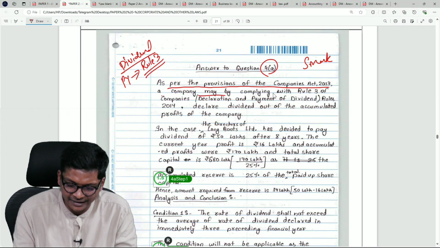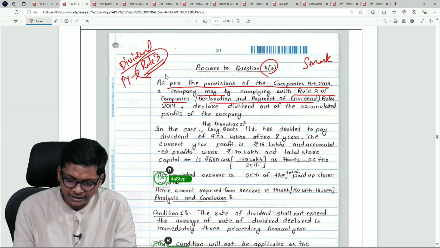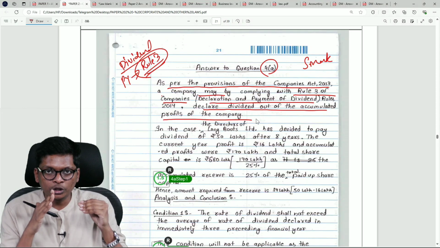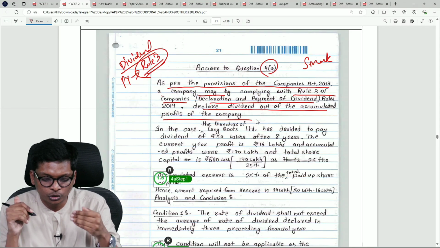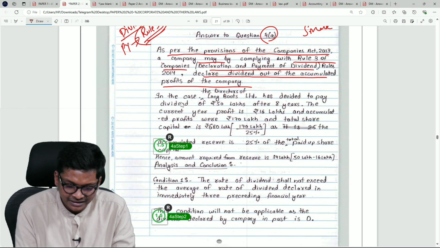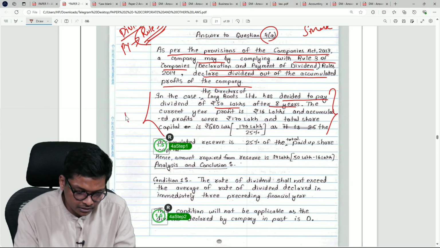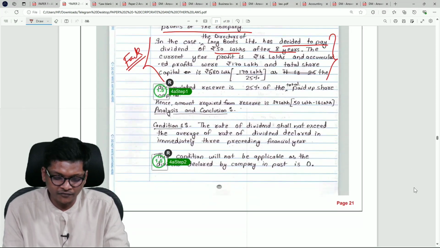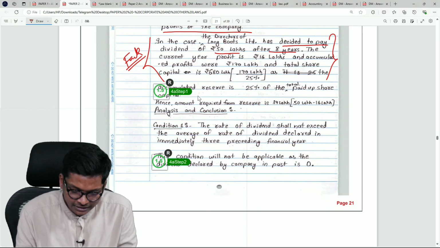A company may comply with rule 3 of the Companies Declaration of Dividend Rules. I told you it's rule 3, and declare dividend out of the accumulated profits. Straight away they are going to the key provision. What is this question testing about? 3 rules. So what are the 3 rules? Look at this. In this case, the company has decided to pay a dividend of 50 lakhs after 8 years. So this paragraph is nothing but facts. So they are stating the rules and then going to the facts. Now straight away going to the provision in detail. What are the 3 provisions?